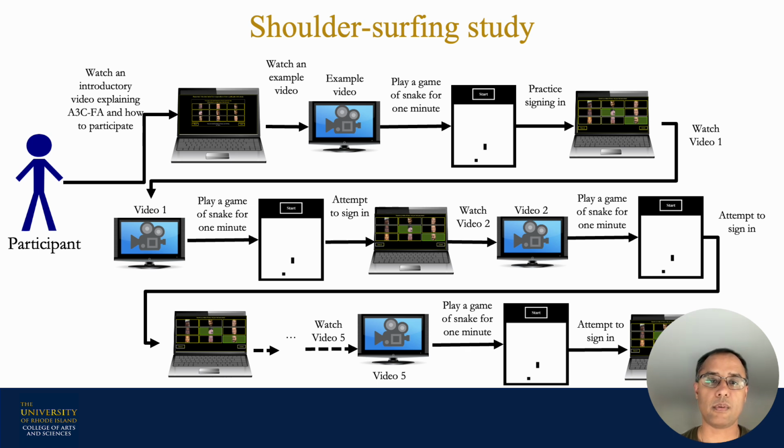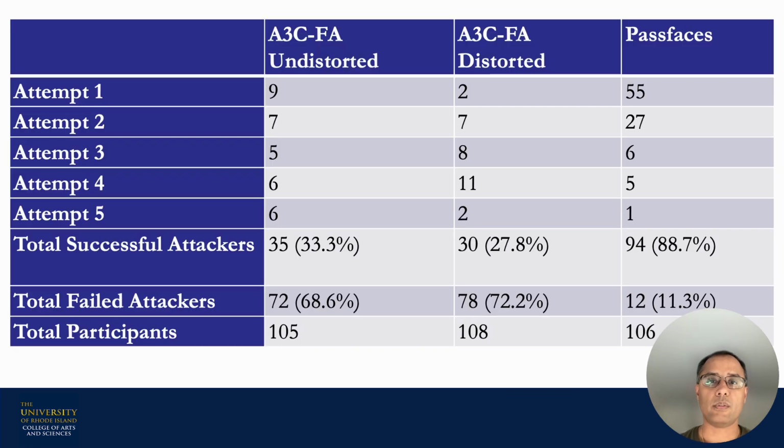The study concluded after the 5 attempts, or if the attacker succeeded in logging in. We found the two versions of A3C-FA, namely A3C-FA distorted and A3C-FA undistorted, to be much more secure than pass faces. Only about 1/3 of the attackers were successful after 5 attempts with the two versions of A3C-FA compared to pass faces. For more details on the results, please see our paper.